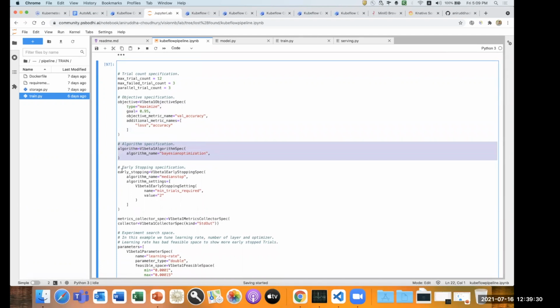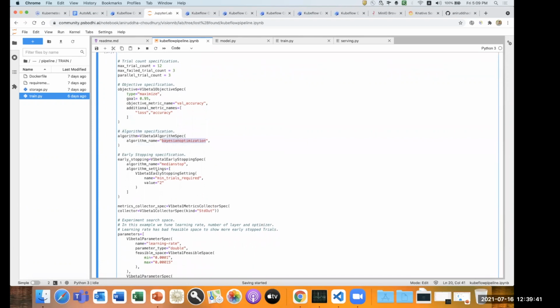There are a lot of optimizations: there is HyperOpt, there is Chocolate, there's Ray Tune, and there's random and Bayesian optimization. So for now, I took Bayesian optimization. Once I do the Bayesian optimization, I will try to see what the early stopping spec is, and which algorithm I'll try.